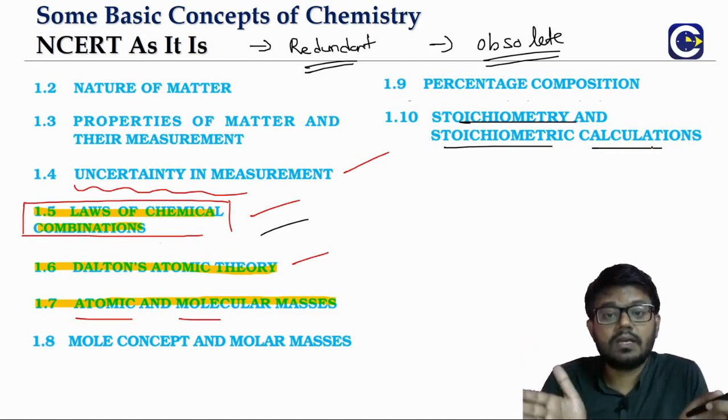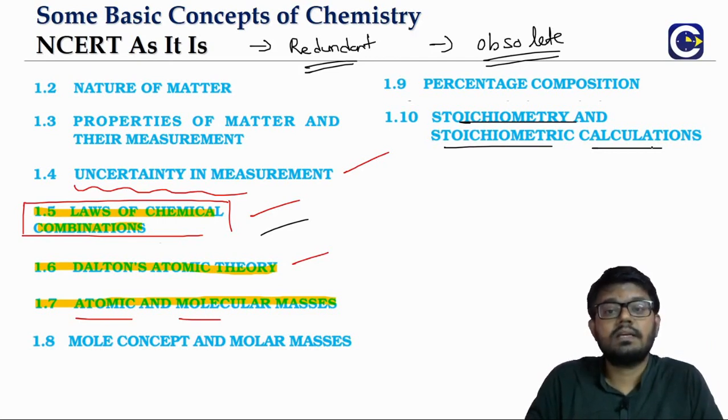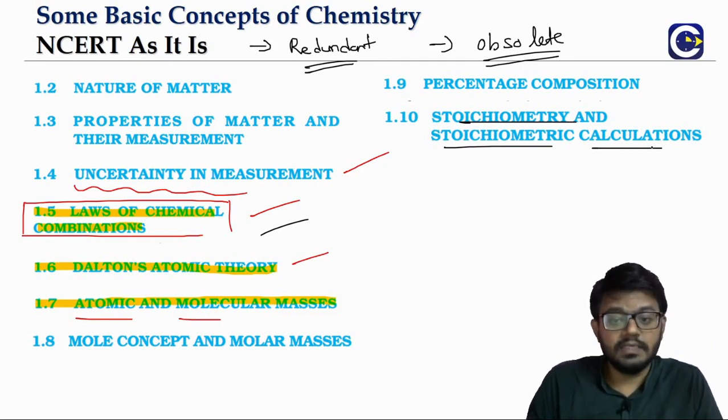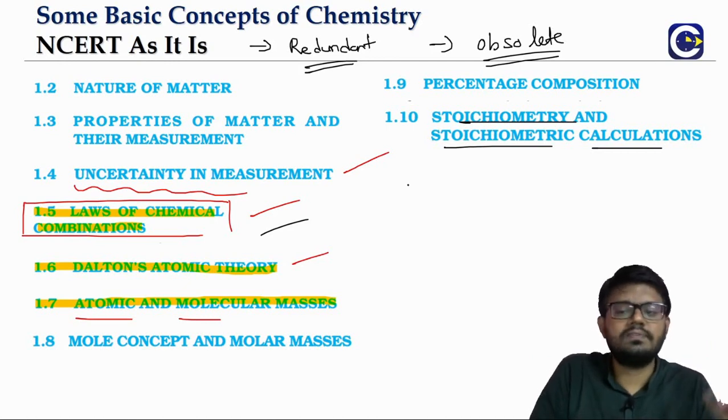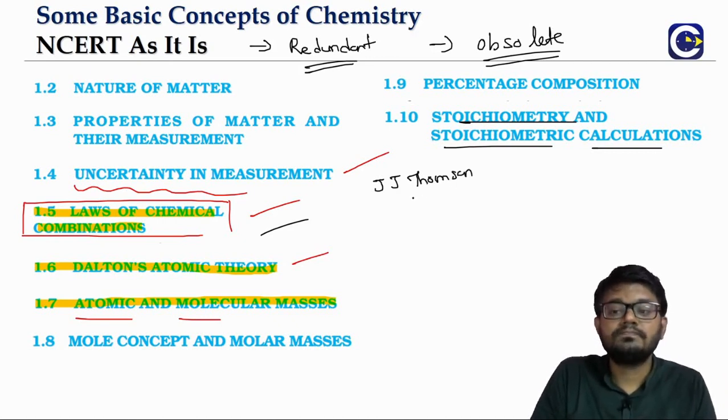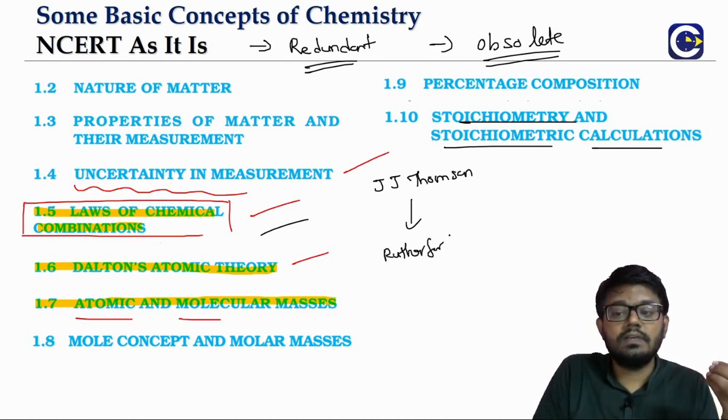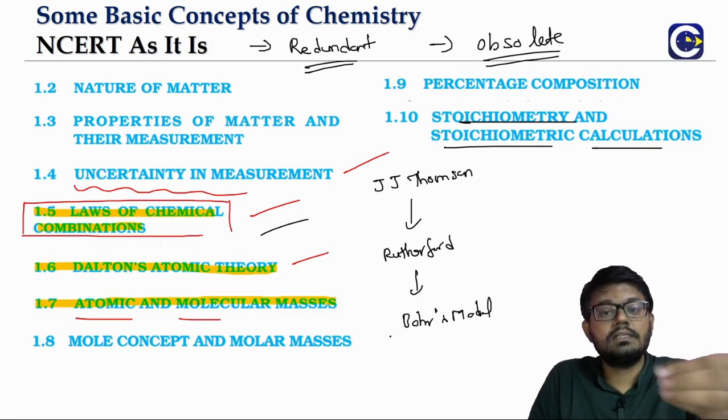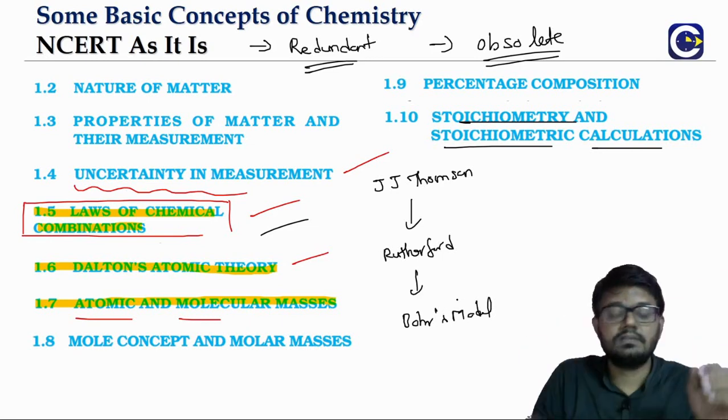So I have to give you the background so that we will know. But then the question comes, why are we still learning them? I've seen a lot of students asking, sir, if the atom is not like what J.J. Thomson proposed, then why are we beginning the discussion with J.J. Thomson's model? Then we go to Rutherford's model, and we say that Rutherford's model is also not able to explain. Then we go to Bohr's model. That is our 9th standard understanding of the structure of the atom.